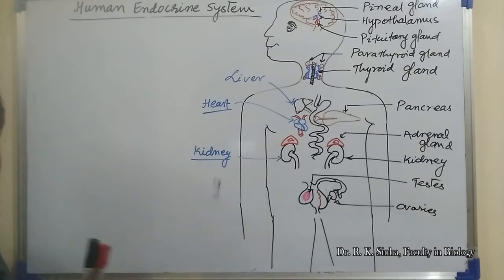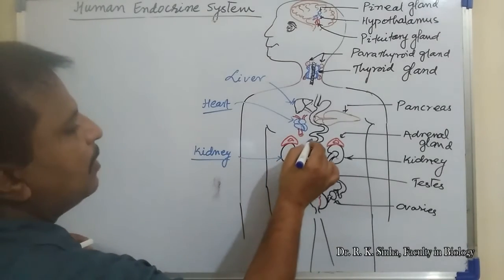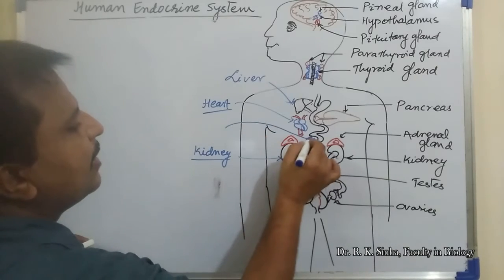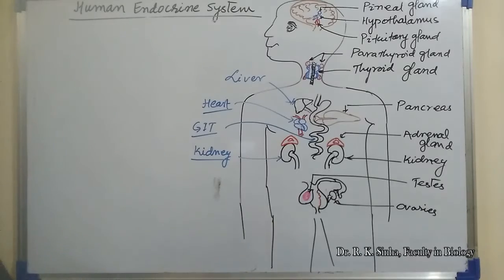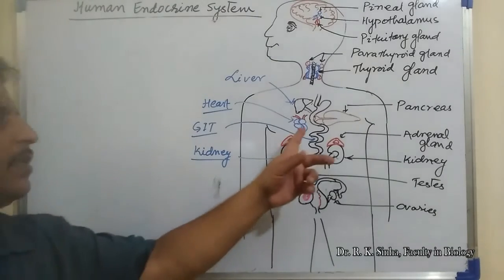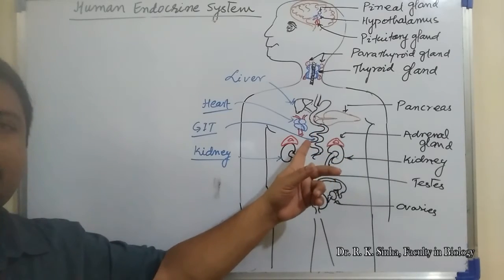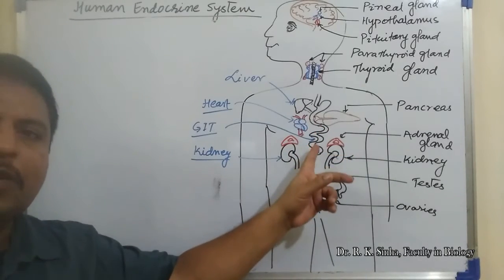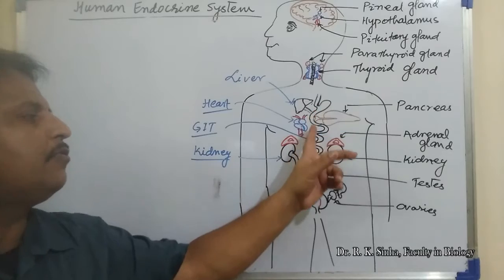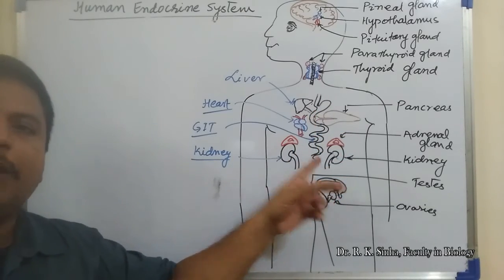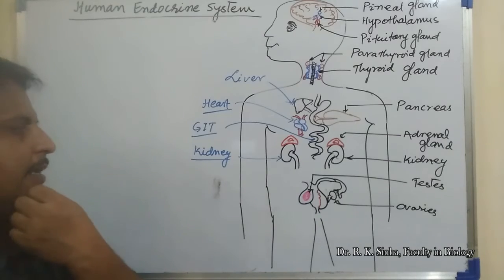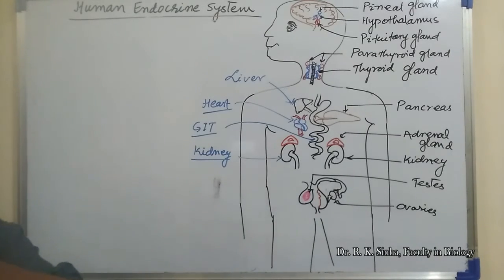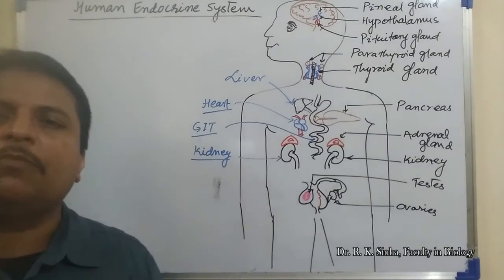The kidney itself also forms some hormones, like calcitriol and erythropoietin. Apart from this, the tissues of the gastrointestinal tract, from the stomach to the small intestine and large intestine, release various types of hormones.